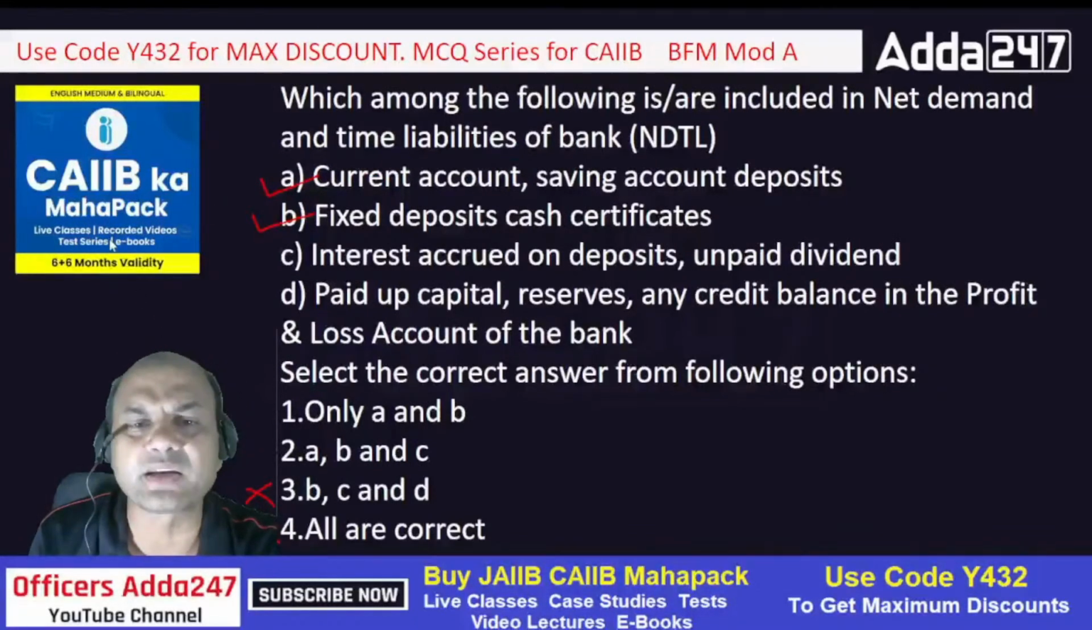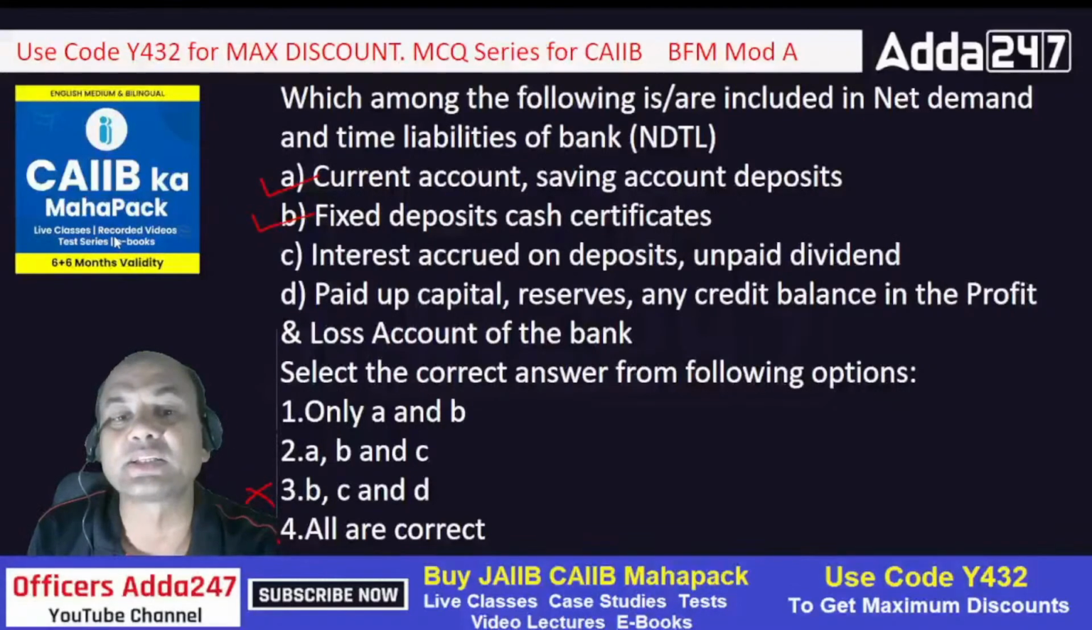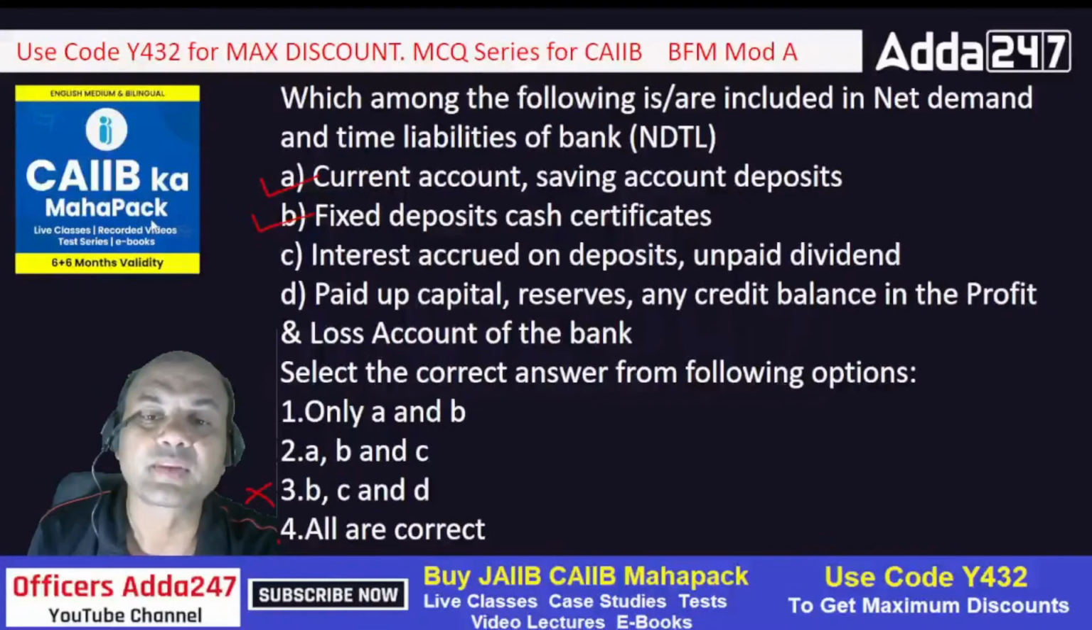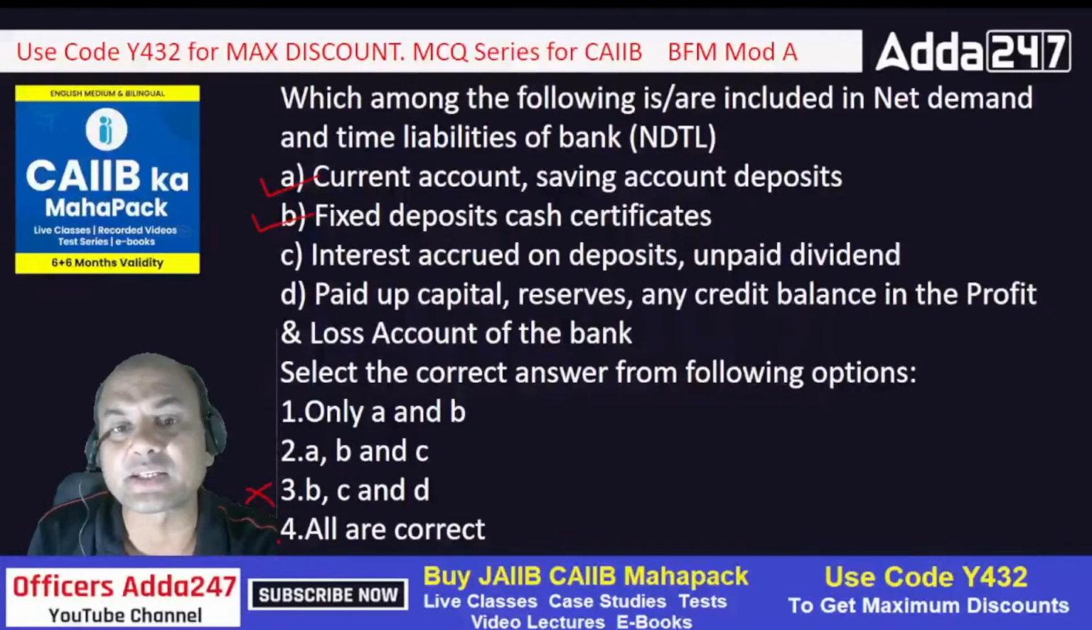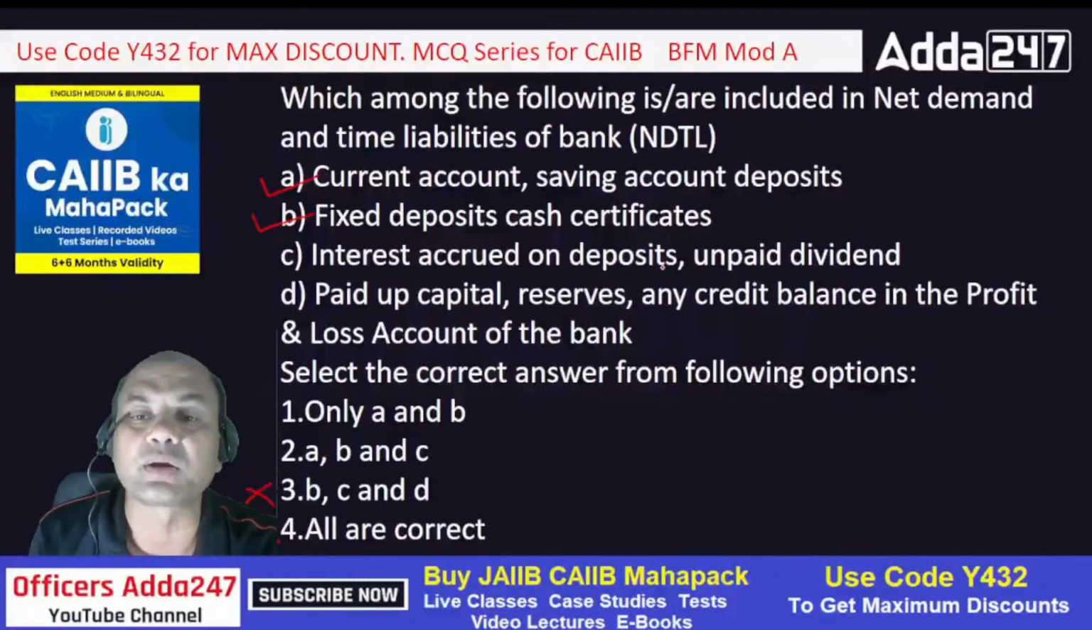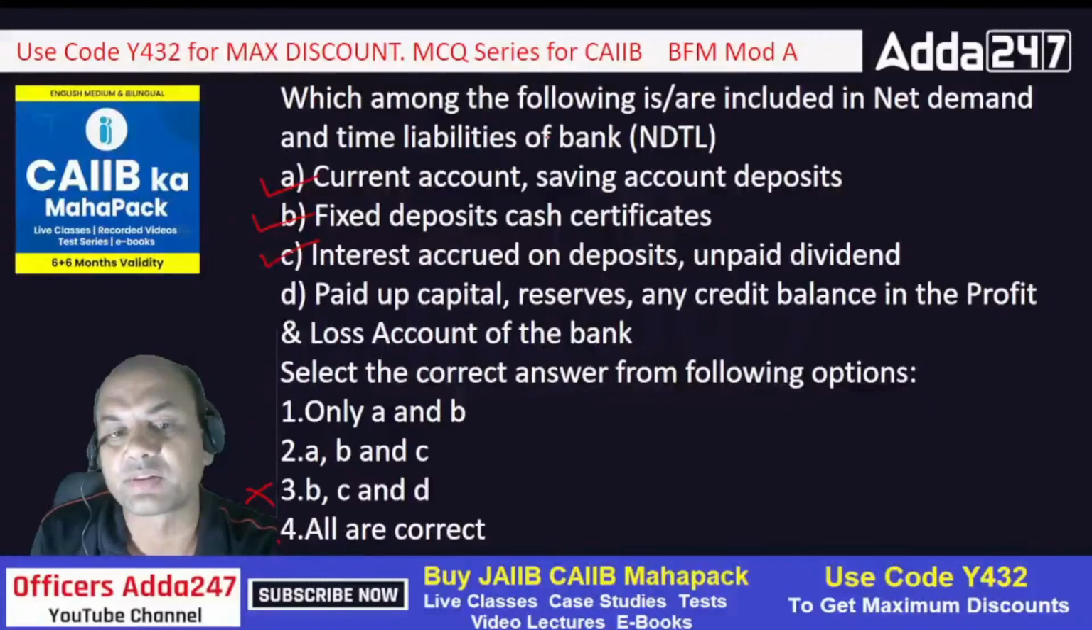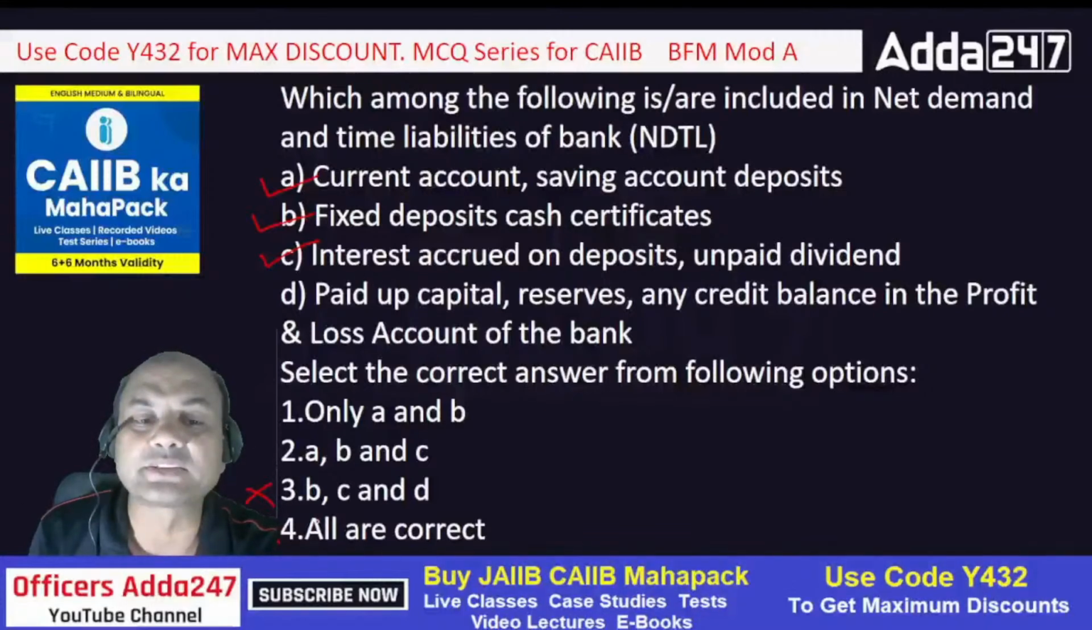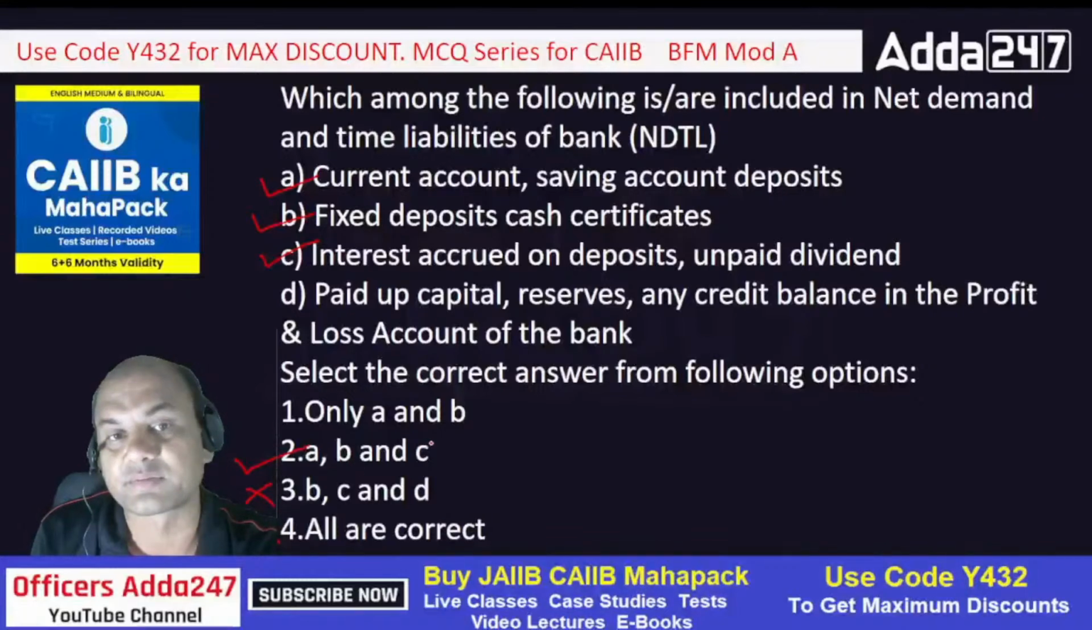I'm asking for two or three answers from your side. Which among these are included, not included? Should I include this? Just now I told you what is included: current account, balances in overdue fixed deposits. It means the same, that interest accrued on deposits or unpaid dividend should be included in my NDTL. So A, B and C, all three are the answer. A, B and C, that is the right answer.